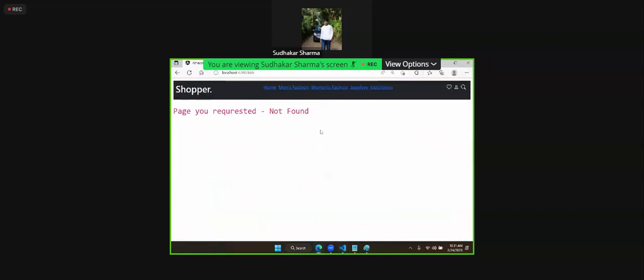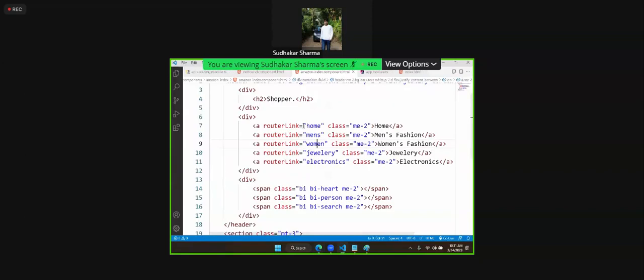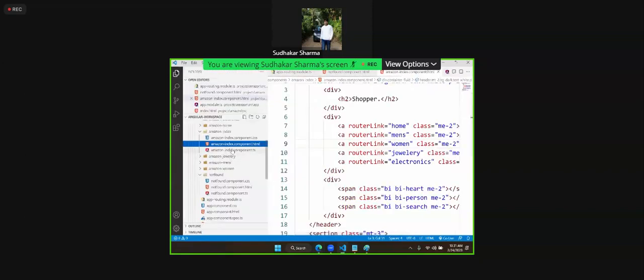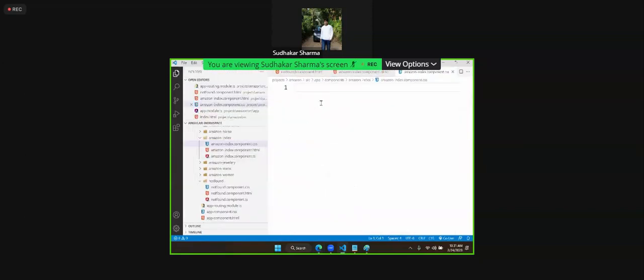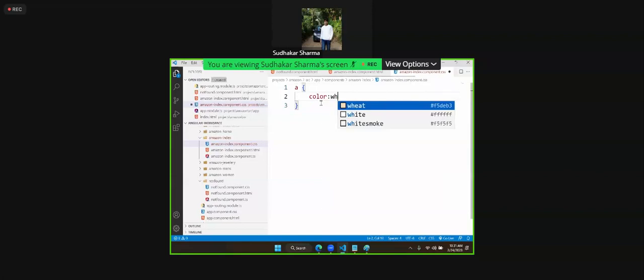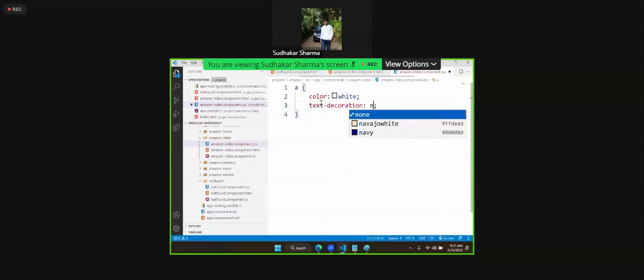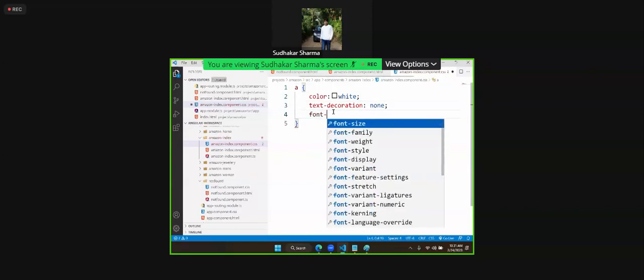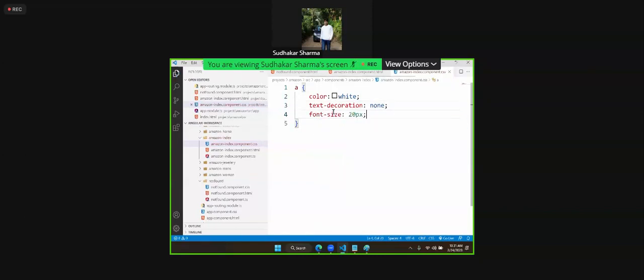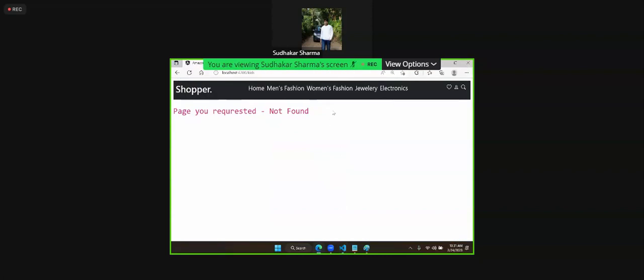Now you can see these are the links we are having. I will go to the CSS file. Wherever an anchor is present, I will put color as white, and text decoration as none. That means no more underline. I will give font size a little bit, as 20 pixel. Then it will be fine. It will be in this way.